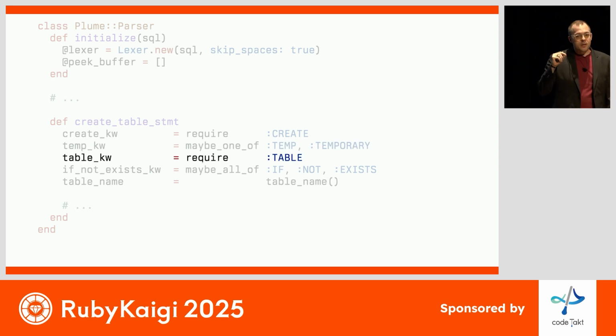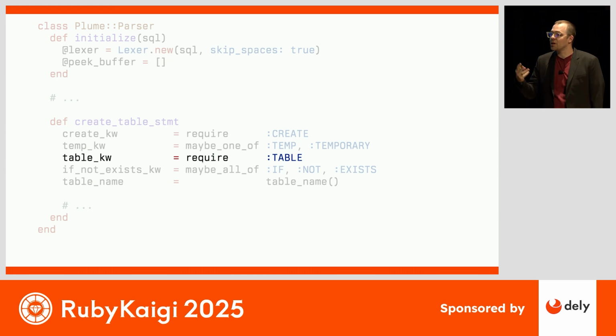The next point is requiring the table token. As a small note, yes, you can just define a require method in your class or module and use it. Am I maybe writing not so beautiful Ruby because I'm overriding the require method? Possibly, but I like the way it sounds.